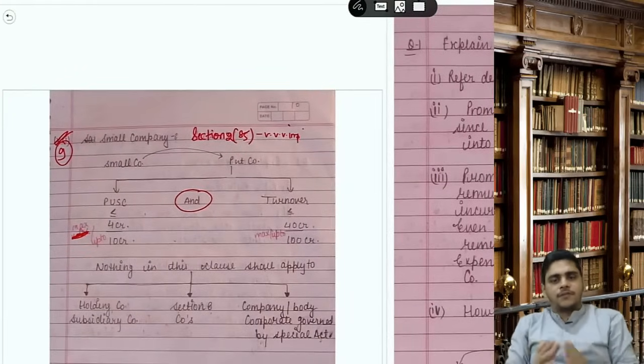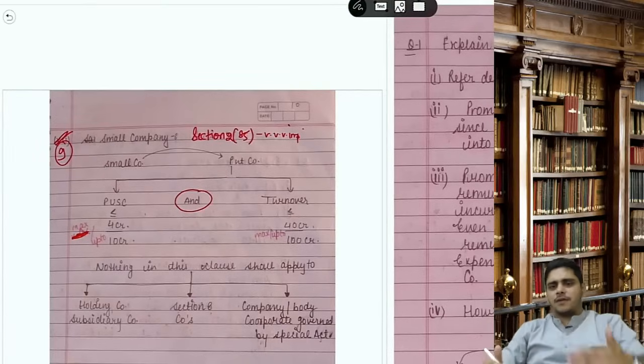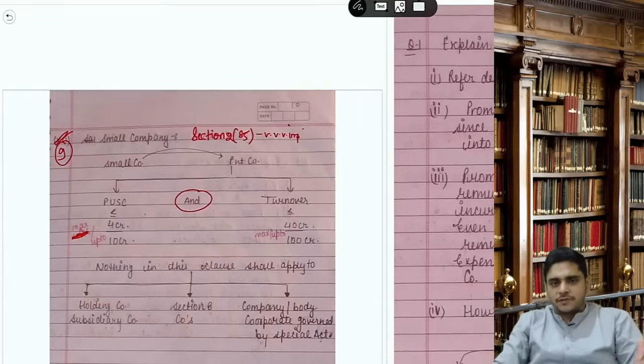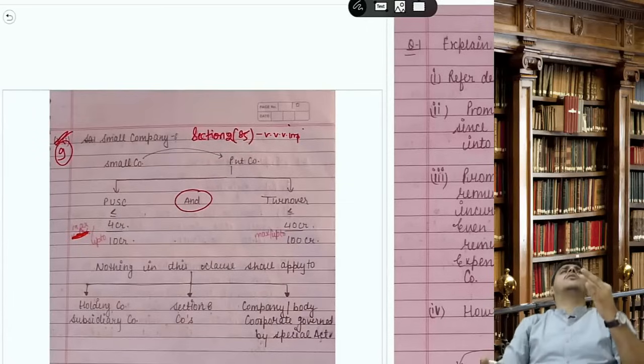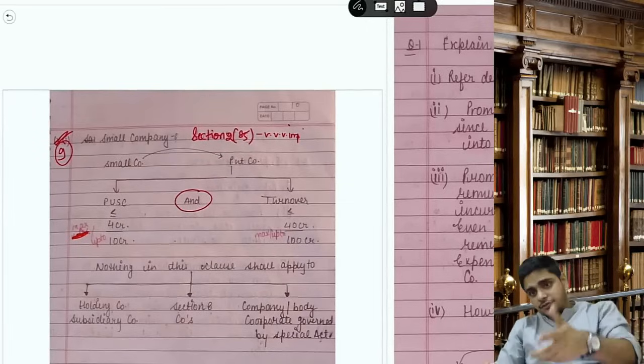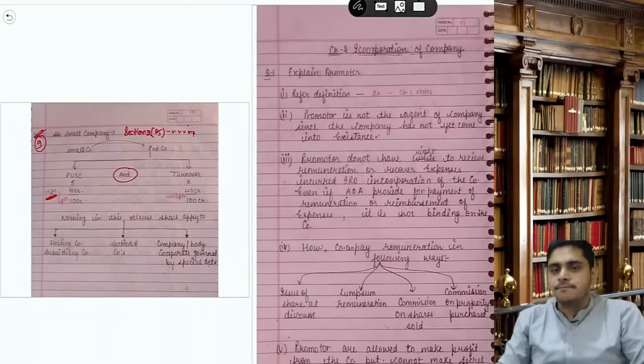Cool? So we have completed all the definitional part. In case of 1 or 2 or maybe extra, I would have written in your notes, so please read those definitions. But the definitions of small company, listed company, promoter, OID, net worth, all these definitions are important. You will see those in the paper. With this, your first chapter is completed.